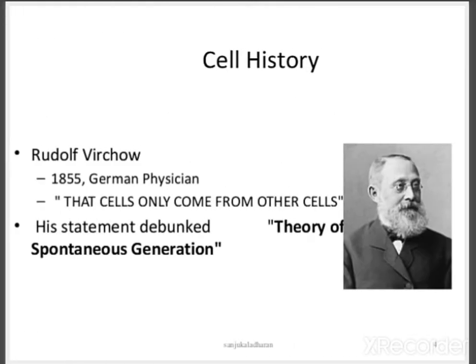Coming to Rudolf Virchow in 1855, he is a German physician. He identified that cells only come from other cells. You know that in the basic organization of our body there is mesenchyme and germ layers, and from the germ layers all the cells evolve, isn't it? So his statement debunked the spontaneous generation theory.